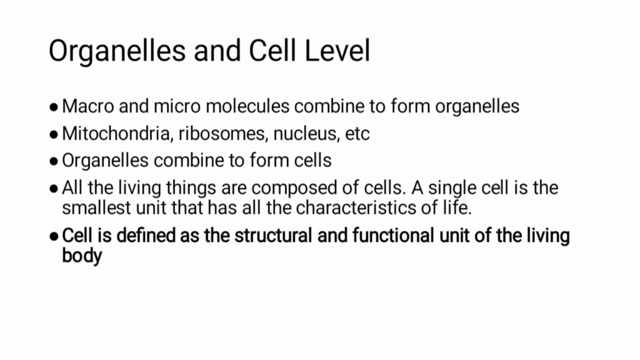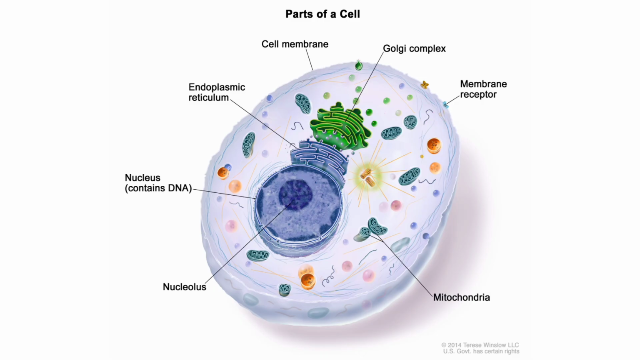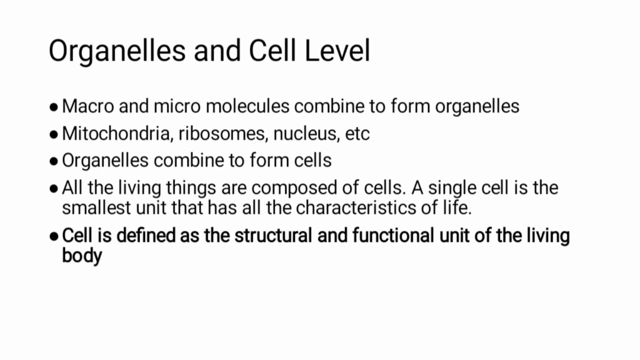Organelles and cell level. Macro and micromolecules combine with each other to form different organelles, and organelles are the subcellular structures. Organelles that are present in the cell include mitochondria, ribosomes, nucleus, endoplasmic reticulum, Golgi apparatus, etc. Each organelle performs a specific function that is assigned to that organelle, and organelles create a division of labor kind of a situation inside a cell. Organelles combine and they form cells.